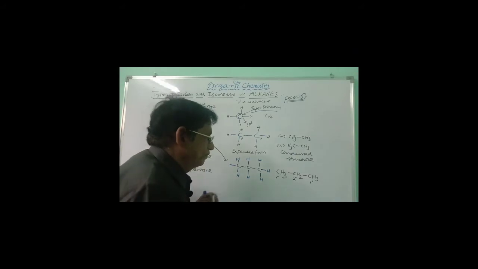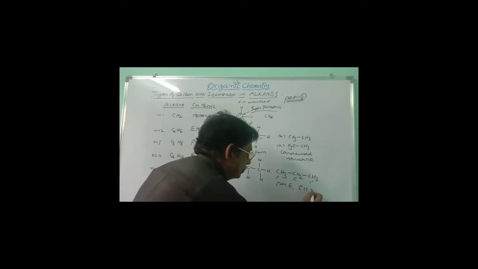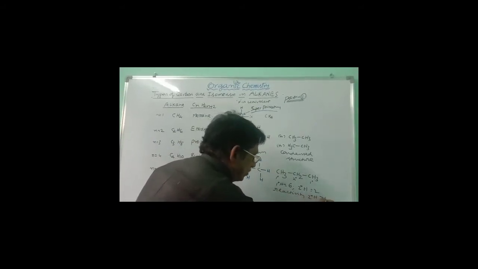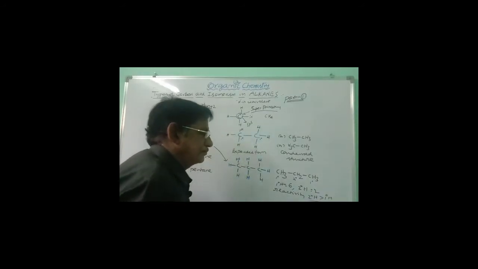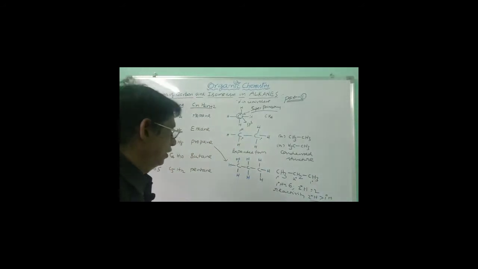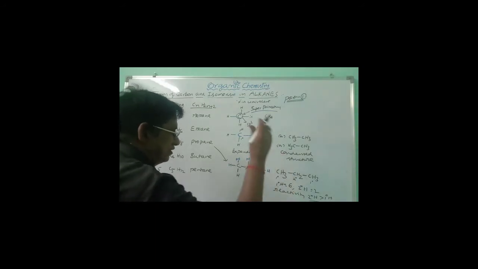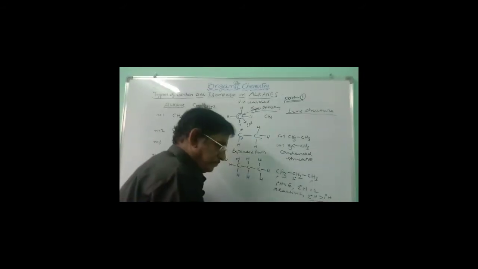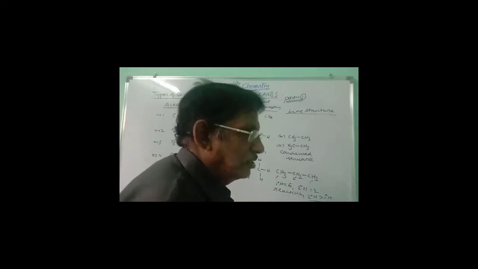And here in this case, primary hydrogens is equal to 3 plus 3, 6. Secondary hydrogens is equal to 2. Don't forget, secondary hydrogen is more reactive than primary hydrogen. Reactivity also differs. So this is the expanded structure, this is the condensed structure. Sometimes we will use the line structure. This is more important in organic chemistry. We will use line structure. Just line, zigzag lines we will use.